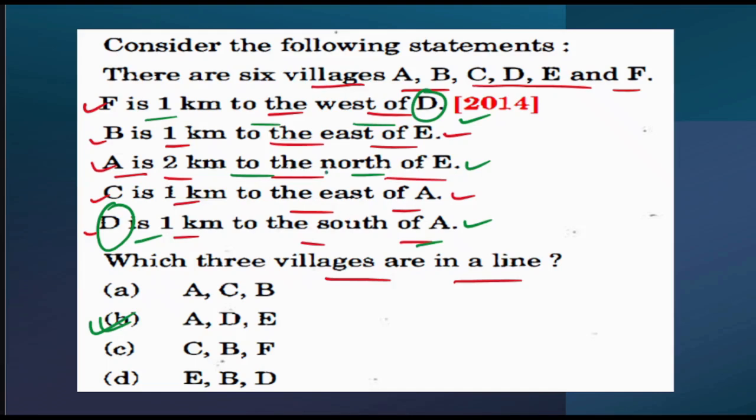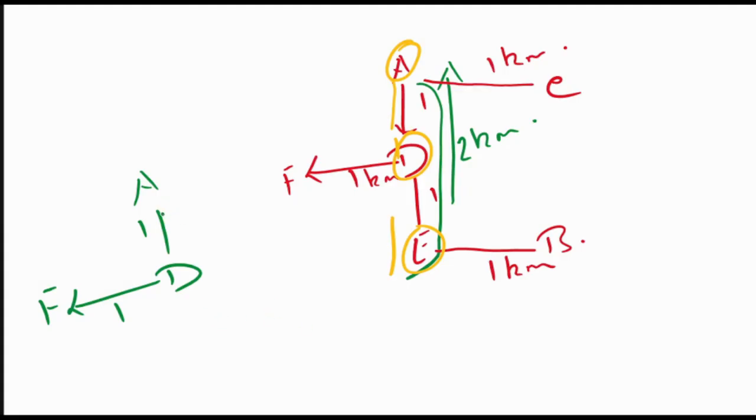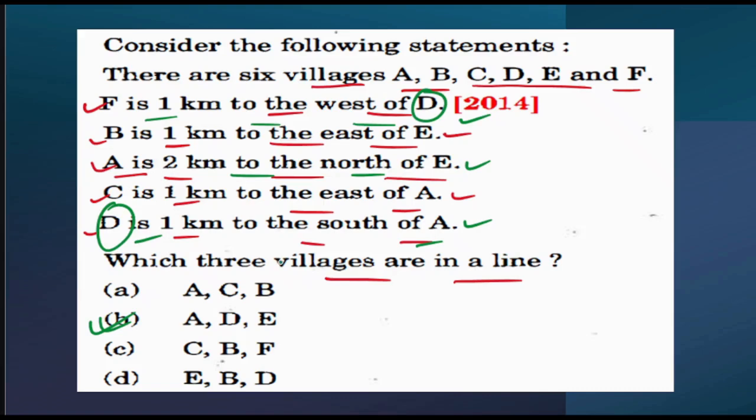Next is A is 2 kilometers to the north of E. This is A, and vice versa, we can say that E is 2 kilometers south of A. See, this statement they have given, that A is 2 kilometers to the north of E. Vice versa, we can also say that E is 2 kilometers south of A.